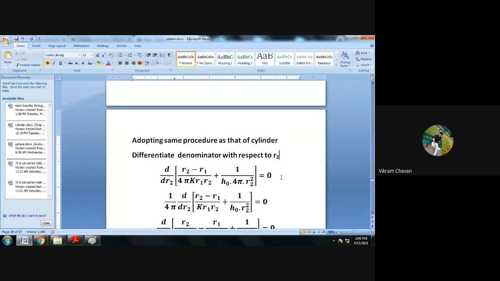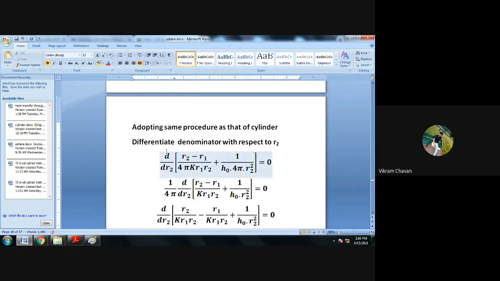With respect to R2. Okay. So differentiate with respect to R2, d divided by dR2 of a square bracket. In the square bracket, the denominator we have written as (R2 minus R1) divided by 4 pi K multiplied by R1 multiplied by R2, plus 1 upon H0 multiplied by 4 pi multiplied by R2, square bracket complete, which is equal to 0.